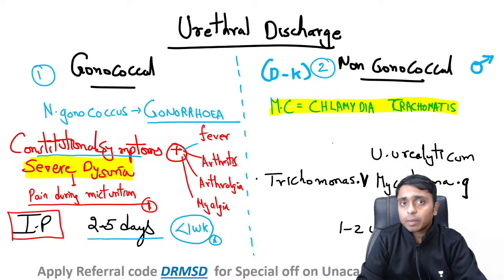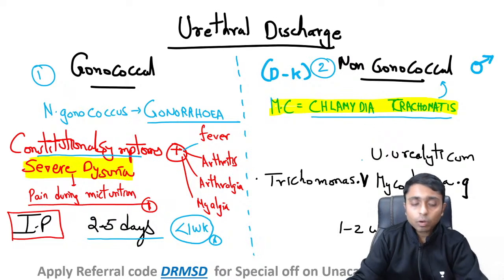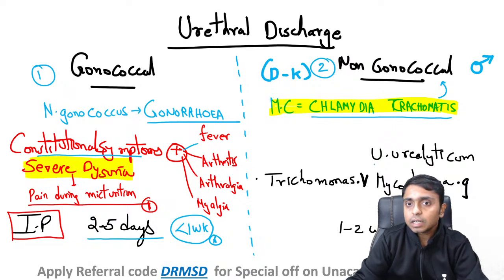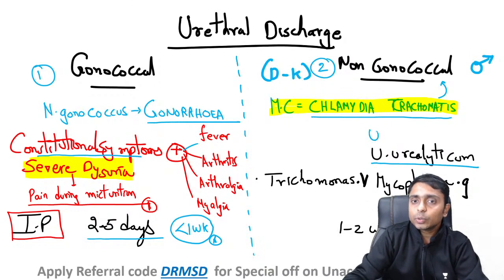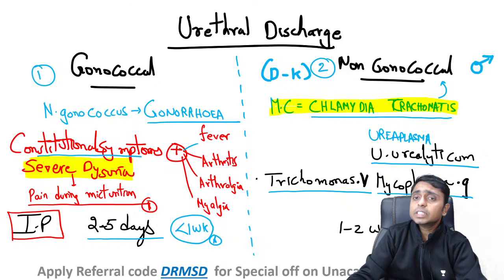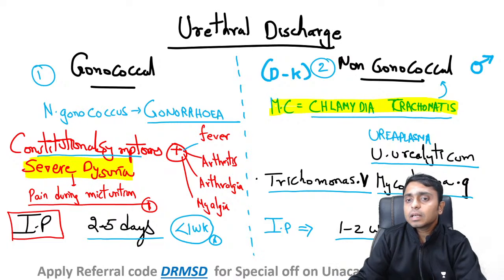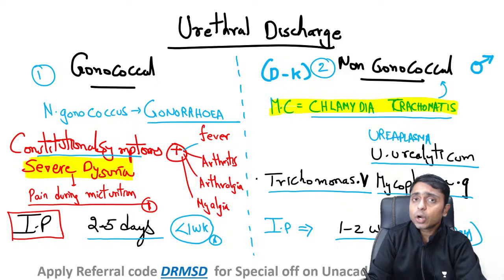Not only Chlamydia trachomatis, which is the most common organism causing non-gonococcal urethritis, we have a bunch of other organisms which can also cause this particular condition. They are Ureaplasma urealyticum, Trichomonas vaginalis and Mycoplasma genitalium. So these are the other organisms which can cause non-gonococcal urethritis, and here the incubation period will be 1 to 2 weeks, that is 7 to 14 days. You can say gonococcal urethritis has a very short incubation period.